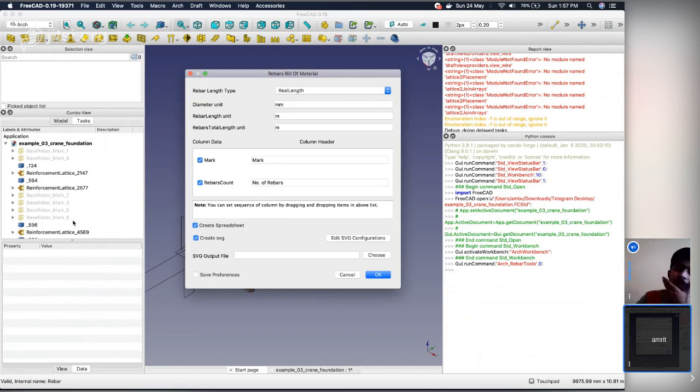I need to see if a user wants to select only rebars, or if he wants to select a structure and get a bill of material for that structure only. Yes.